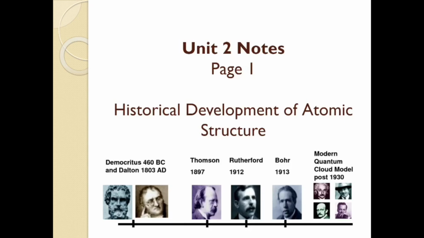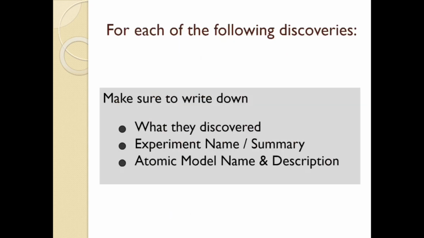But I'm never going to ask you about these dates, but these are the people we're about to be talking about. And as we focus on each person, I'm going to have 3 bullet points that you need to write down. You can summarize the information that I'm giving you on that slide, but you need to make sure you're responsible for knowing what each person discovered, what kind of experiment they did, how they did it a little bit, and then what they discovered about the atom and how it's structured. And I might draw some pictures, or you can use your words to describe it, but you're responsible for understanding that new model of the atom and what it looks like.